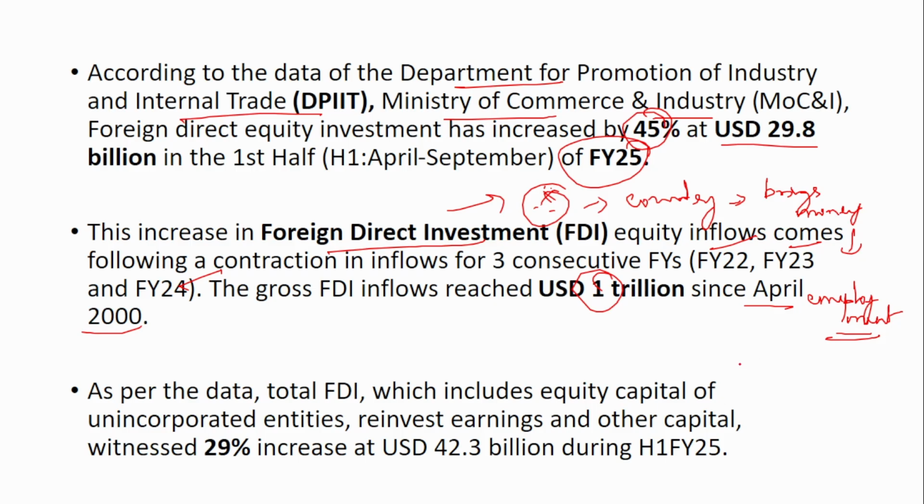When foreign direct investment in a country increases, it shows that the world has confidence in that country. The countries abroad investing in India have confidence that their investment will be useful for the country as well as for the investors. So this shows the confidence in India, which is a very good sign. As per the data, total FDI, which includes equity capital of unincorporated entities, reinvested earnings and other capital, witnessed a 29% increase at 42 billion during the first half of 25.